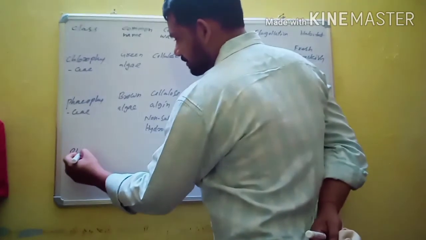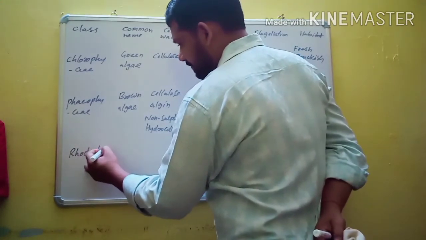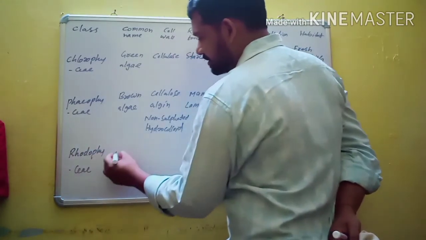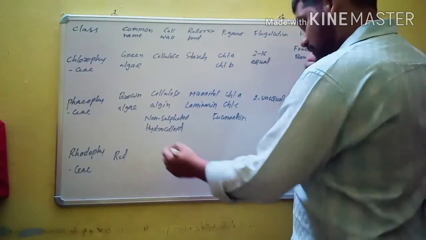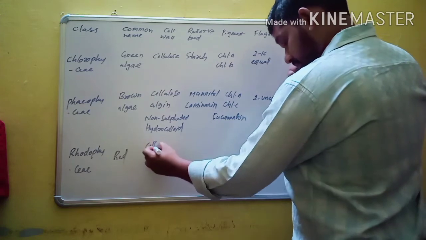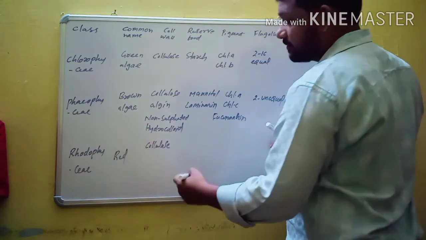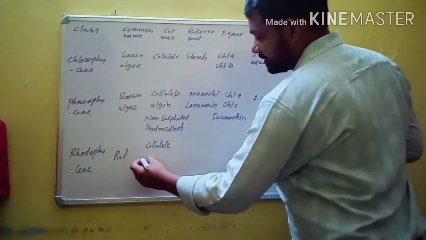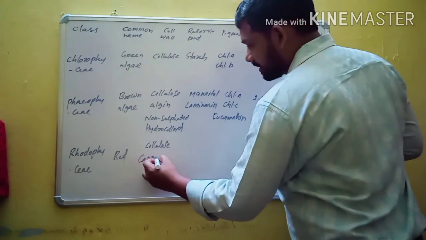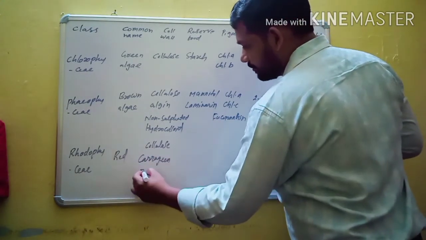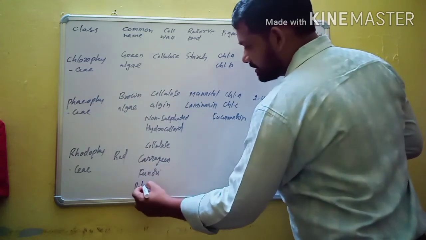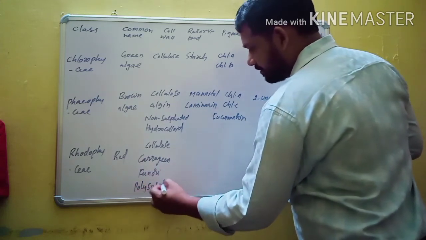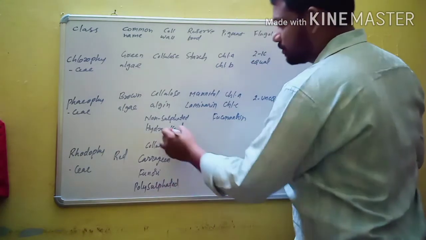The third one is Rhodophyceae. The members of Rhodophyceae are usually called red algae. The cell wall is made up of cellulose and some hydrocolloids are present, like carrageenan and funori. They are polysulfated hydrocolloids.